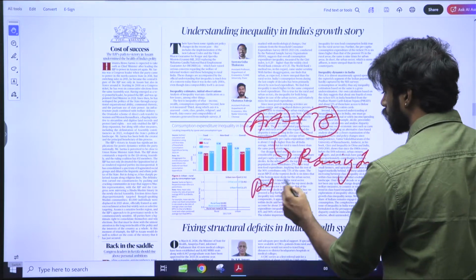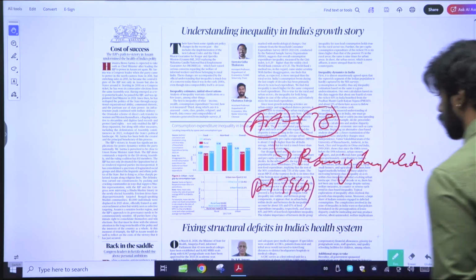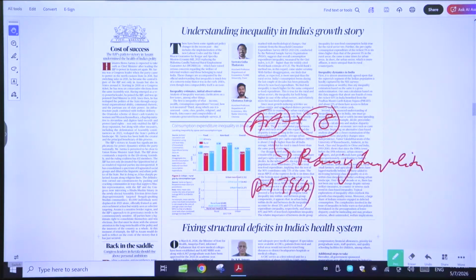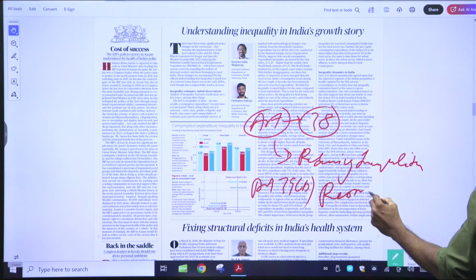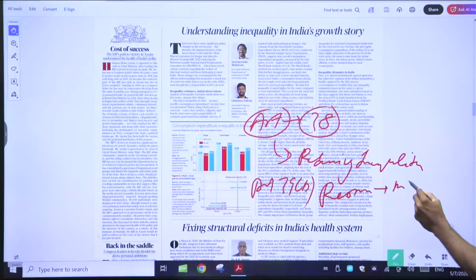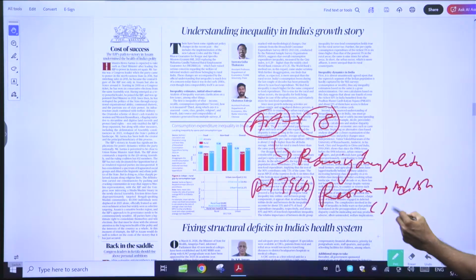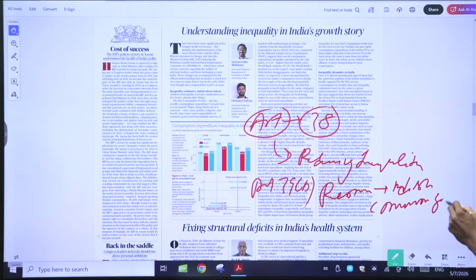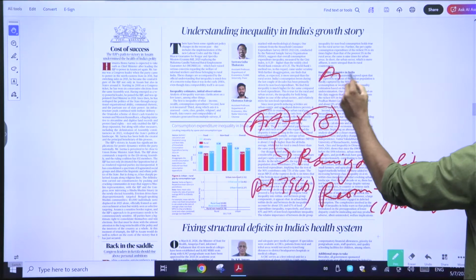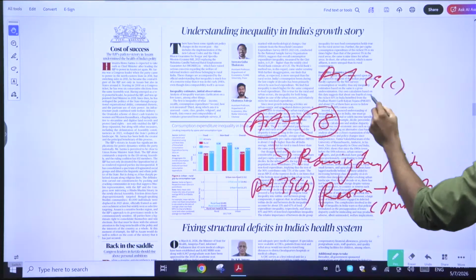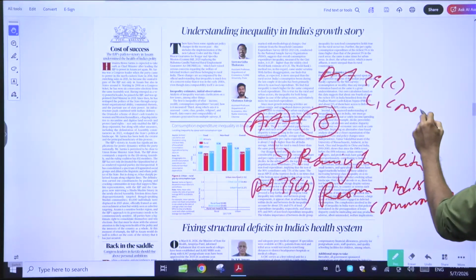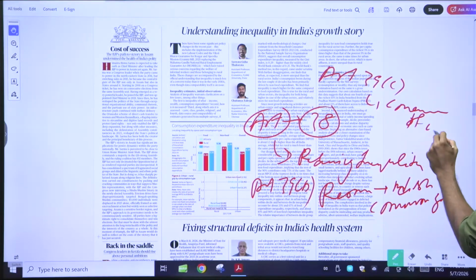Then you have Article 39B and 39C. Article 39B says that resources should be distributed for the common good. Then you have Article 39C. Article 39C says that there shouldn't be any concentration of wealth.